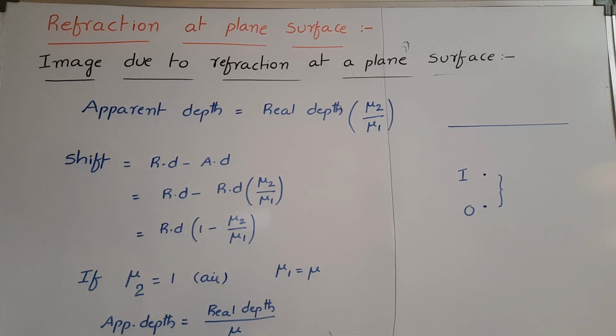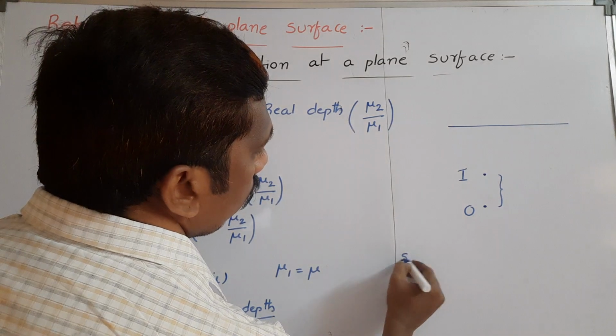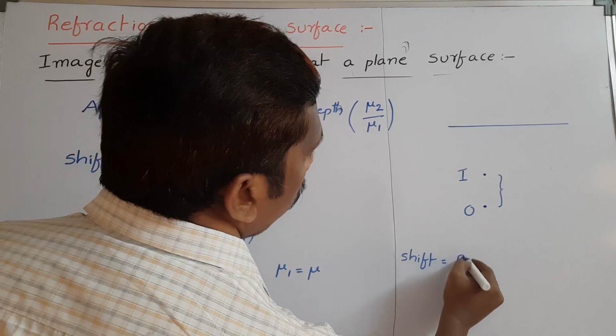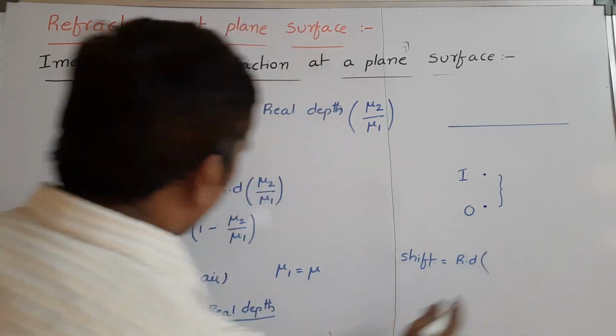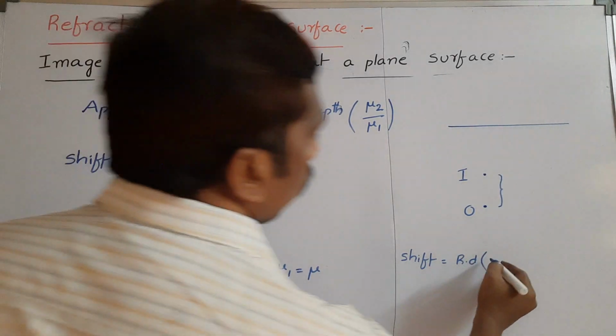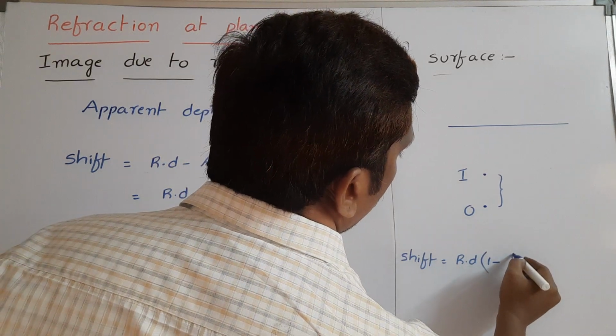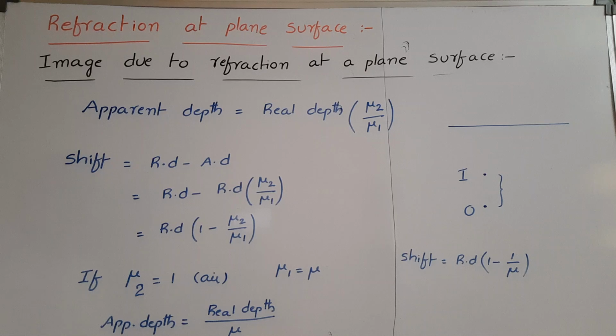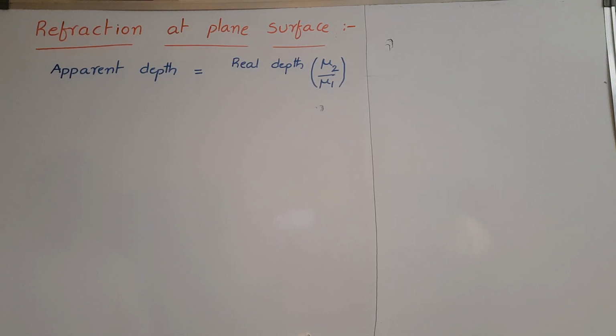And in the same way, shift is equal to real depth into 1 minus 1 by mu, we can write. So this is the shift and apparent depth formula. Apparent depth is equal to real depth into mu2 by mu1.